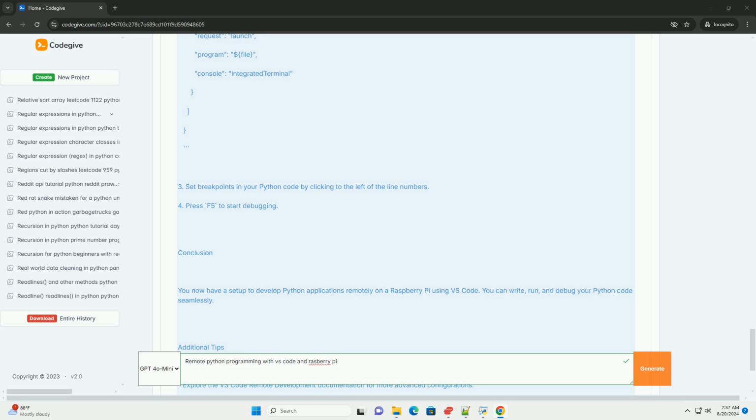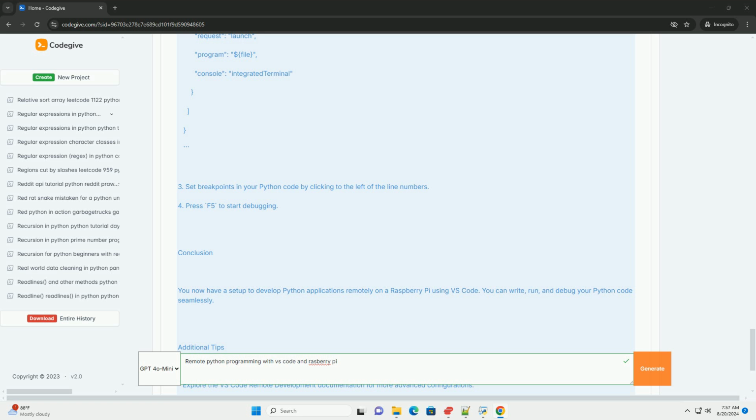Once connected, you will see a new VS Code window open that represents your Raspberry Pi. Step 4. Setting up your Python environment. 1. Install Python. You can check if Python is installed by running: bash python3 --version. If it's not installed, you can install it via: bash sudo apt update, sudo apt install python3.